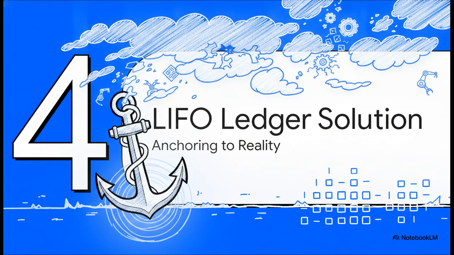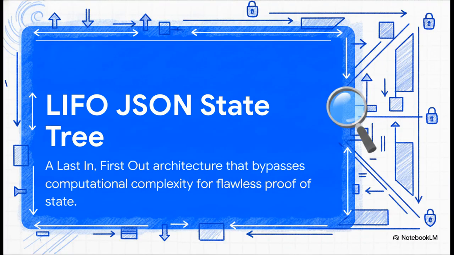Section 4. The LIFO ledger solution, anchoring to reality. So, the crucial point is that we absolutely cannot rely on fuzzy AI logic to control real-world machines. We can't float off into the digital ether. We desperately need a grounded anchor. Our source material points directly to the LIFO JSON state tree, which is governed by the ERC 7827 protocol. LIFO, meaning last in, first out, transforms lightweight JSON into a rigorous, bit-perfect smart contract layer.